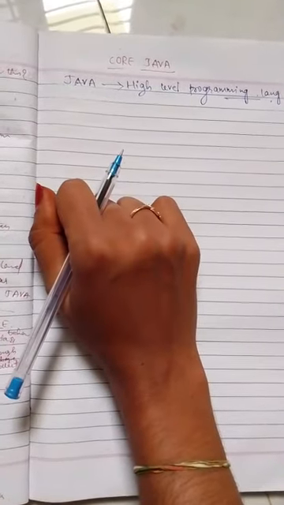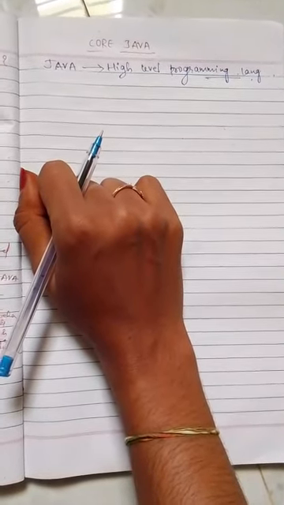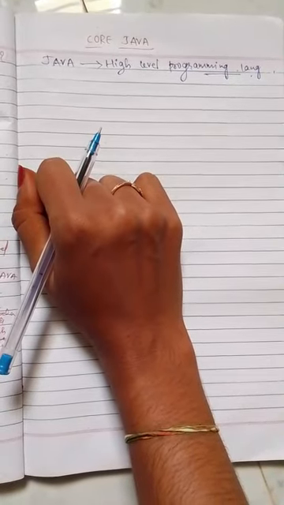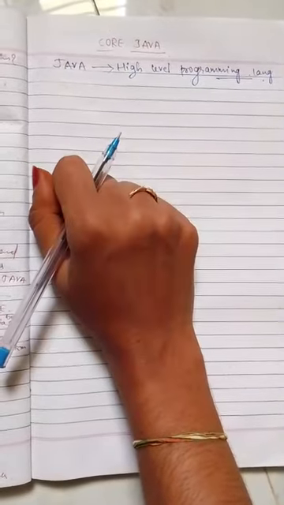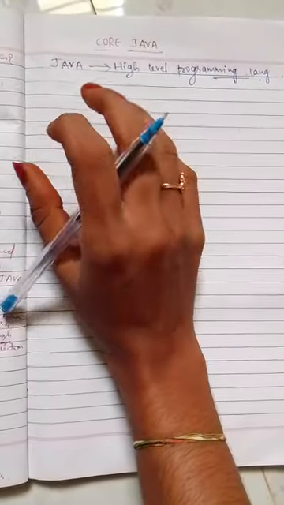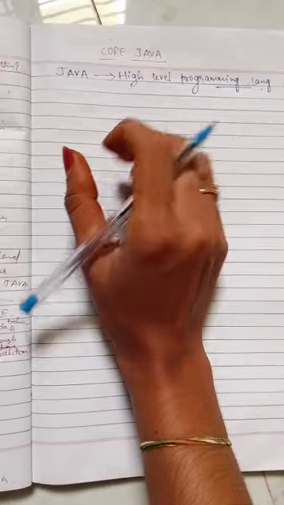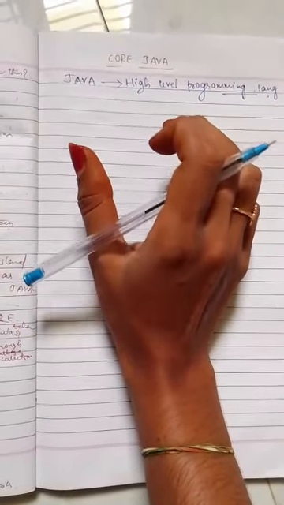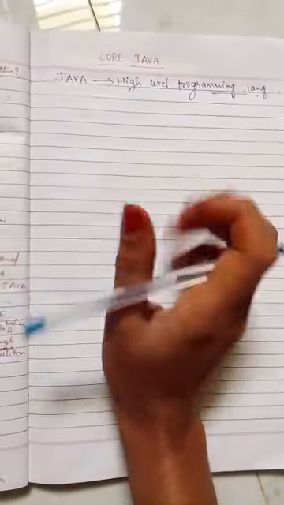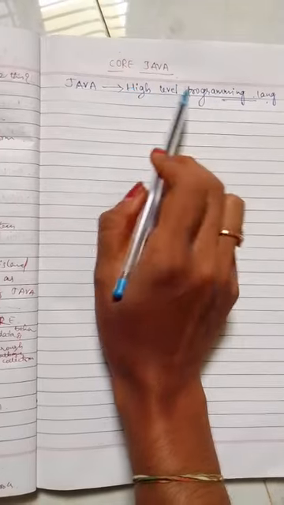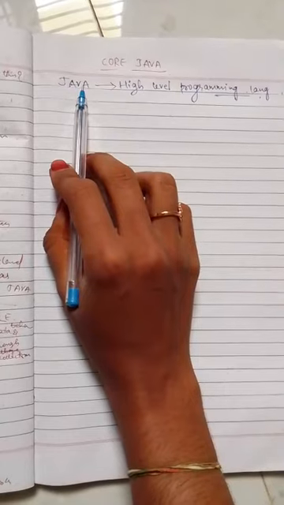What is a programming language? For example, if I want to talk with a person, I need a language, right? That language is Java. I want to communicate with the computer, but the computer doesn't understand Kannada, Telugu, English, Tamil, Malayalam, right? It understands only the binary language. Then the developers developed programming languages. Like that, the developers developed the Java language as well to communicate with the computer for the backend.